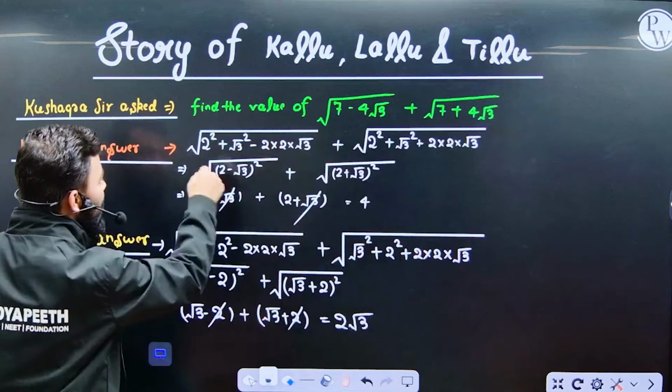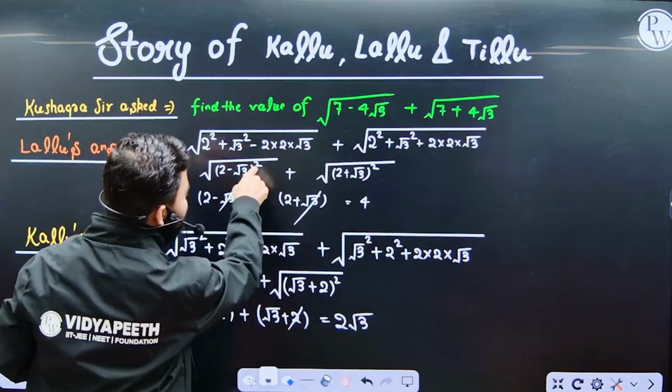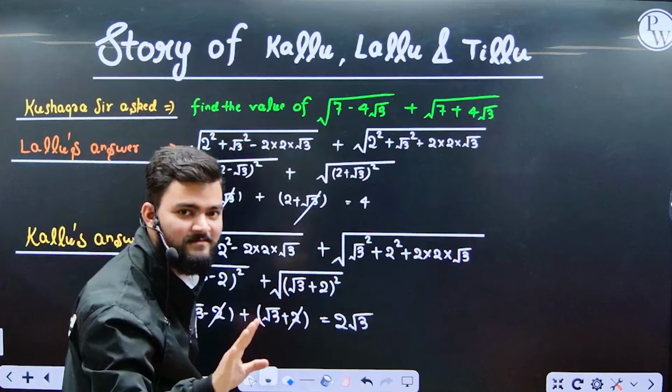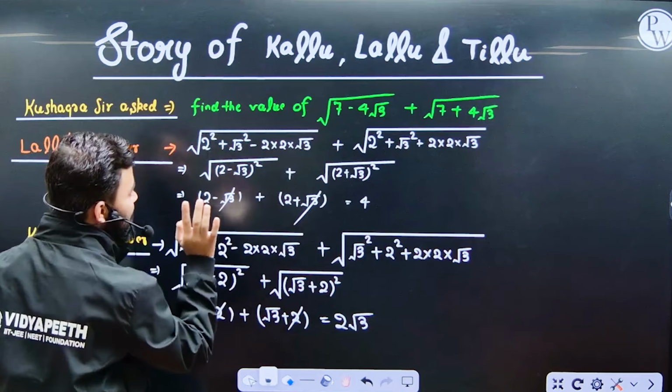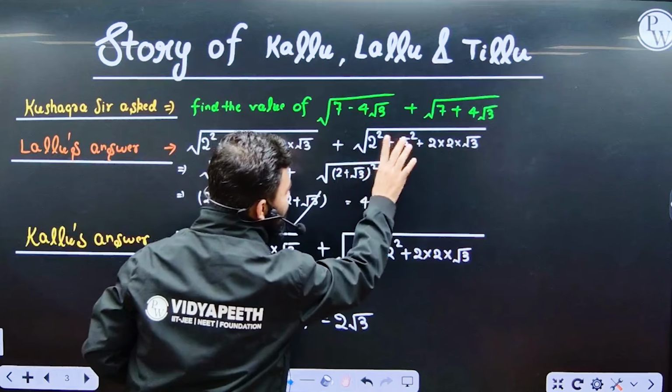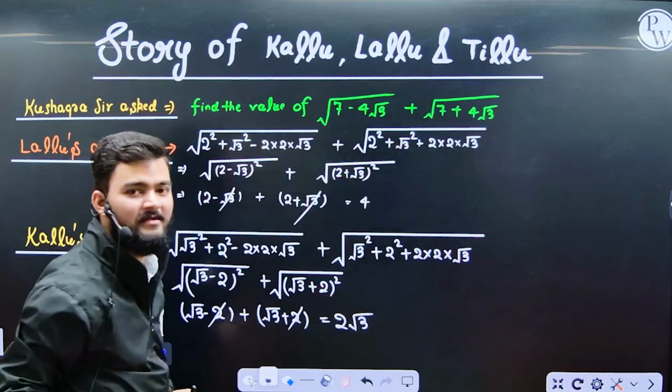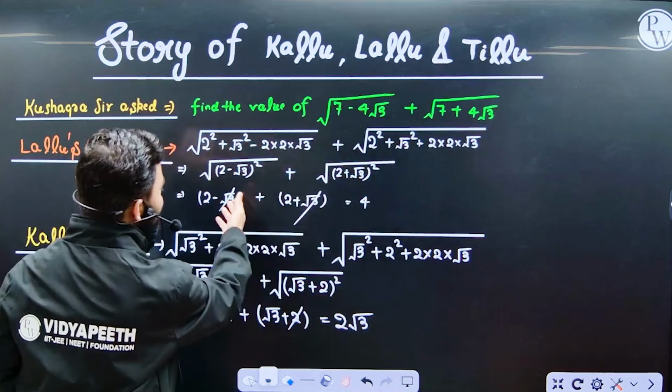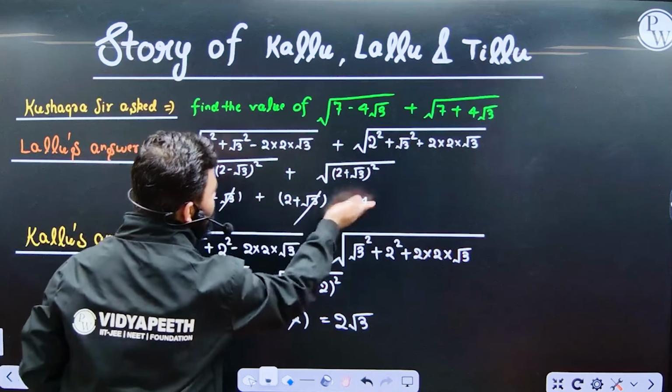Okay, then what he did? He thought this square and square root will cancel. Now only 2 minus root 3 remains. And in the same way here, this square and square root will cancel and 2 plus root 3 will remain. He thought like that. And the answer that he found was 2 plus root 4.